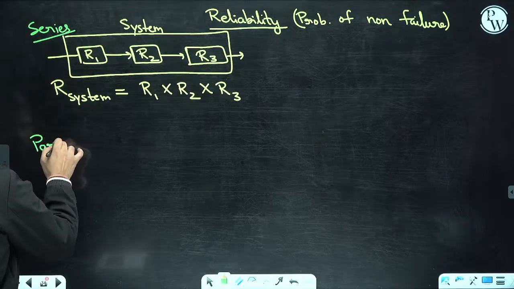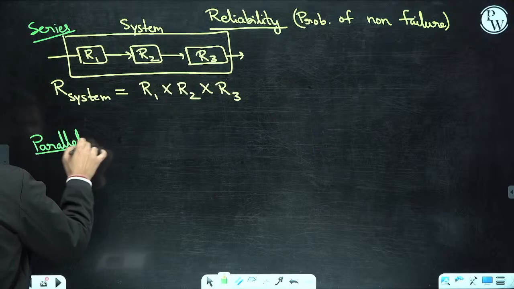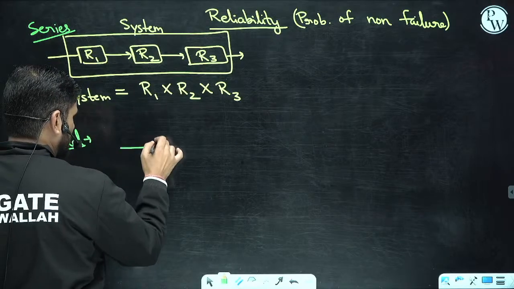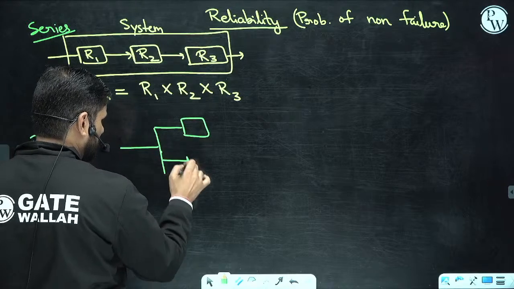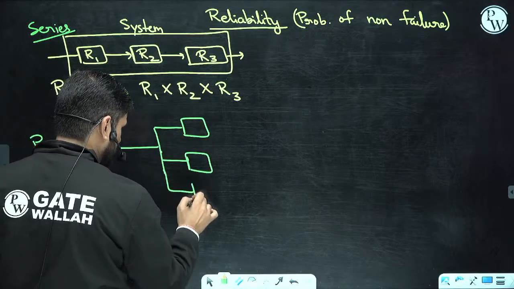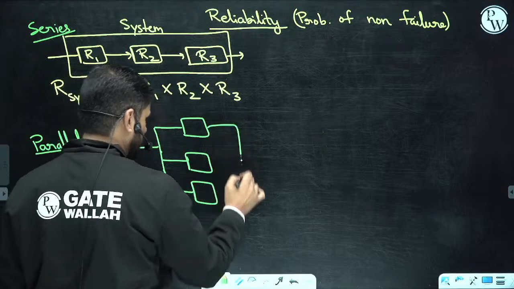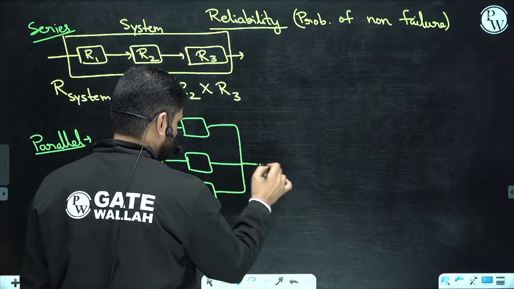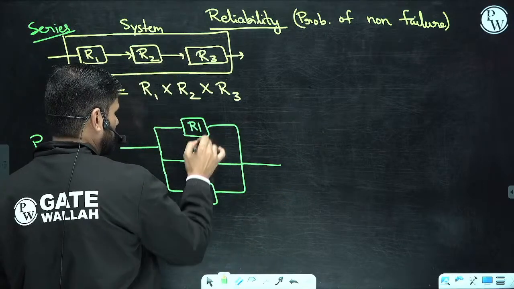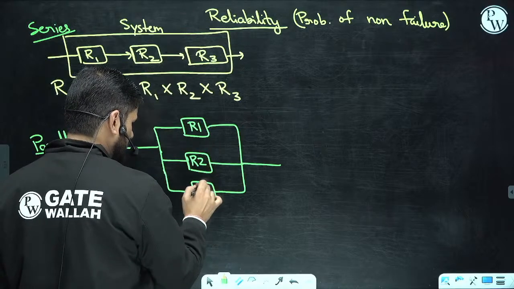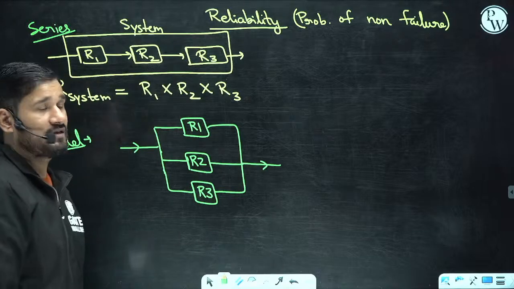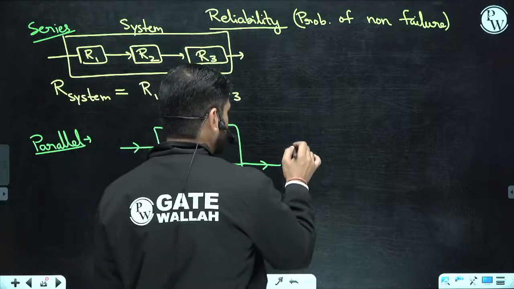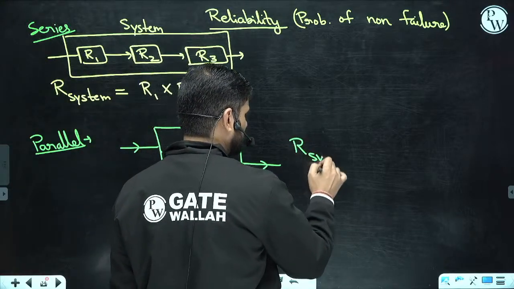So when they are connected in parallel, what is the formula? Let's say R1, R2 and R3. Please remember the reliability of the system.